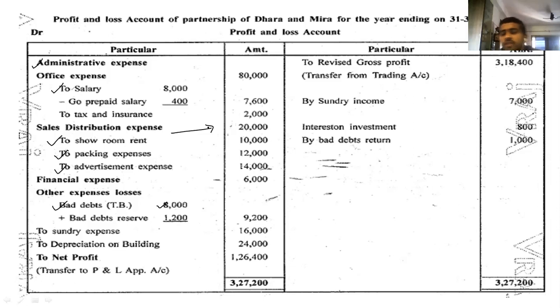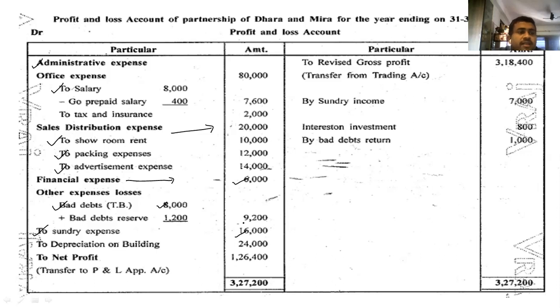Then comes financial expenses. Hope you have written up to here. Financial expense, 6,000. After financial, I can see sundry expenses is there. Again, the word comes sundry expenses. Right. So we can write in other expenses because no category is given to us. Sundry expenses, outer column 16,000.